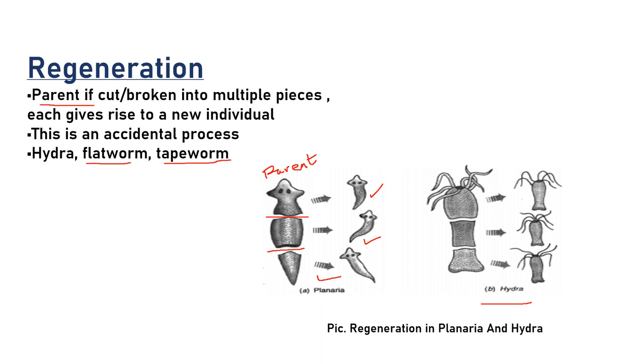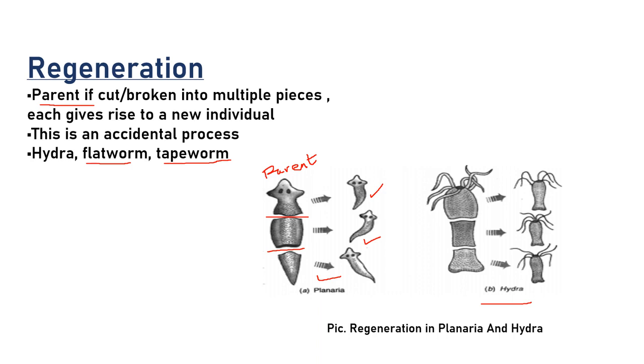Tapeworm and flatworm, if you know, these are the worms present in the body of human beings, even in the body of animals, like pigs, right? So tapeworms are present in pigs, and if you eat uncooked or undercooked flesh of pig, then definitely these tapeworms will enter one's body, and then they will start dividing in the body, right?